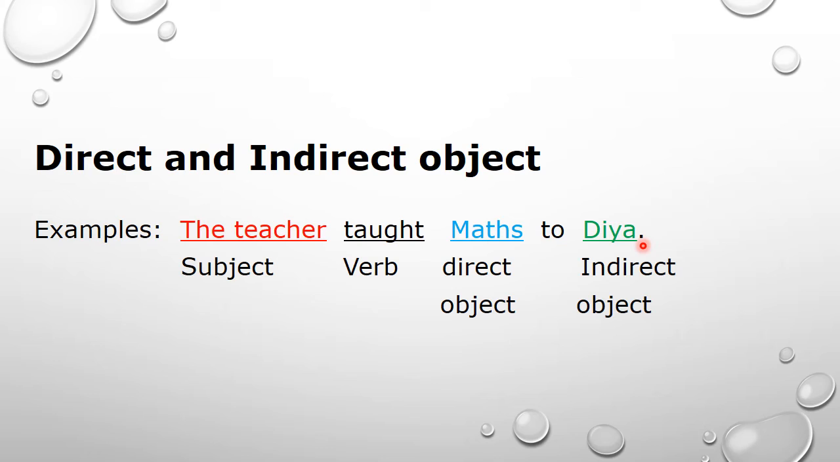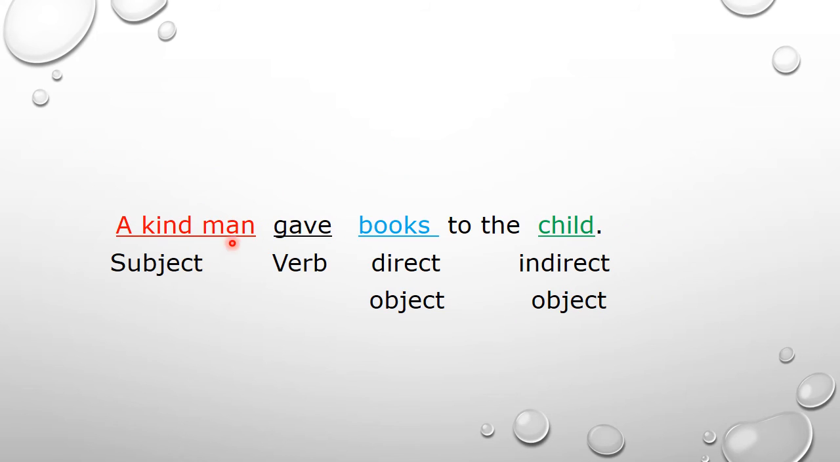Now maths and Diya. How can you remember what is direct object and what is indirect object? The noun naming the person is said to be the indirect object of the verb, and the noun that names the thing is said to be the direct object of the verb. If you have two objects and one is the name of a person, it is acting as the indirect object, and if the other one is the name of a thing, it is the direct object of a verb.